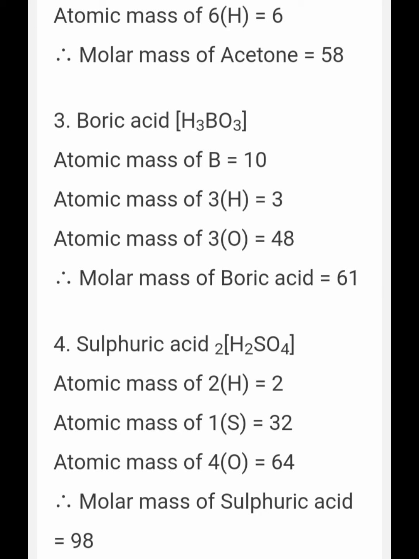Similarly for acetone, CH3COCH3, we have to calculate for 3 carbon, 6 hydrogen and 1 oxygen, and you have to find out the molecular mass of acetone. For boric acid also, H3BO3, H atomic mass you know 1, for boron it's 10 and oxygen is 16. Then for sulfuric acid H2SO4, here also you have to find out the atomic mass and add them, and finally we get the molecular mass of sulfuric acid.